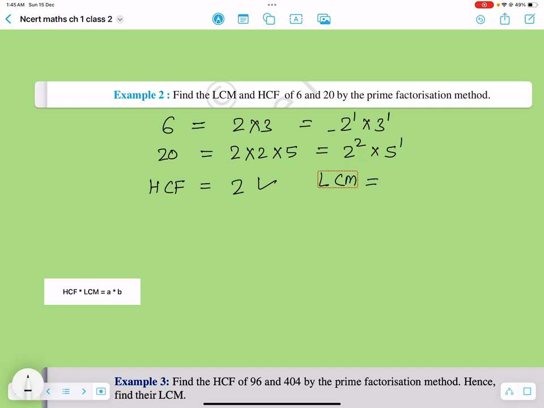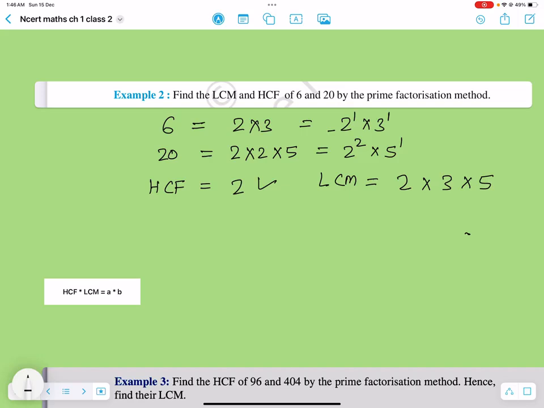There's a quick way. I actually told you how to calculate the LCM, but there's another way as well, because we are doing the prime factors, right? So what you can do, you can note down all the prime factors. So 2, 3, 5. These are the tricks. That's how you solve the questions pretty quick.